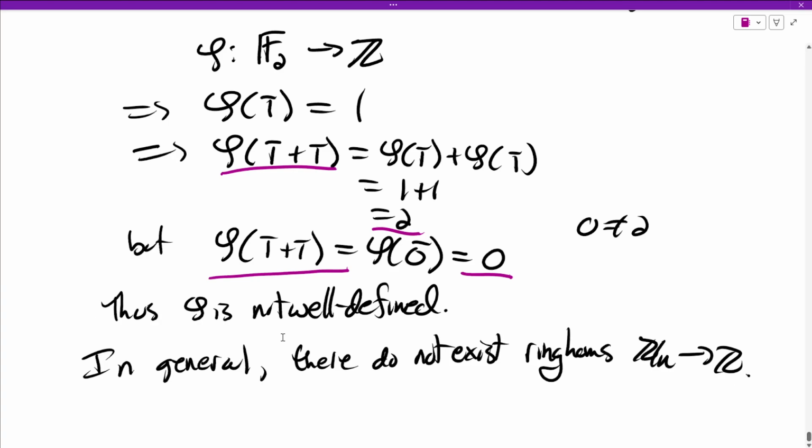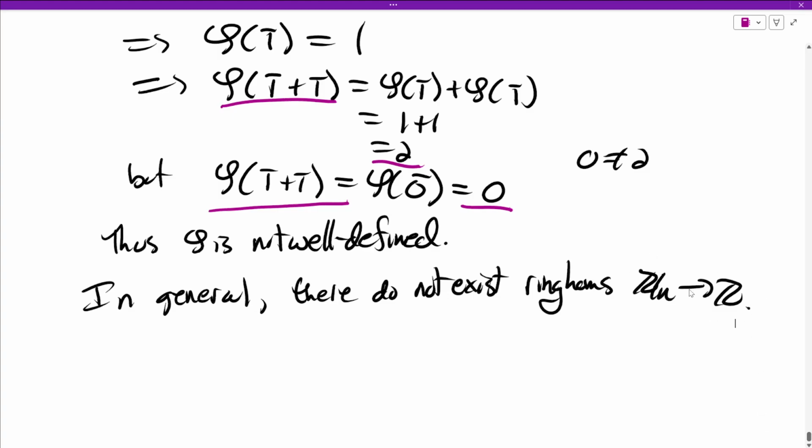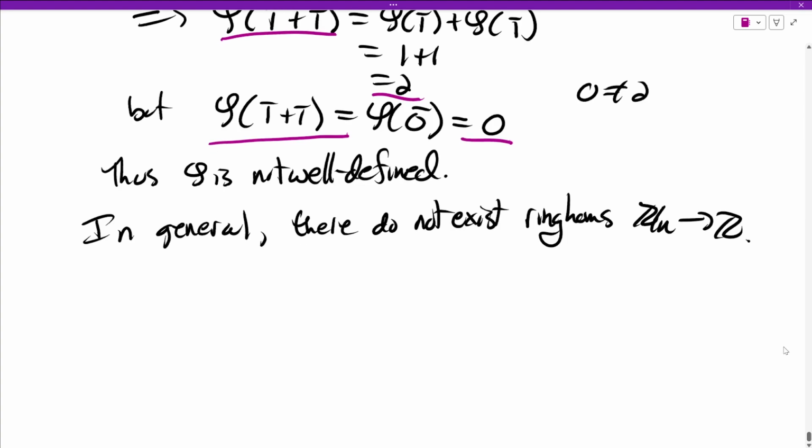And the reason is because 1 is eventually 0 on the left, and 1 is never eventually 0 on the right when you add them together. So they just don't exist at all. This is an important fact to know.